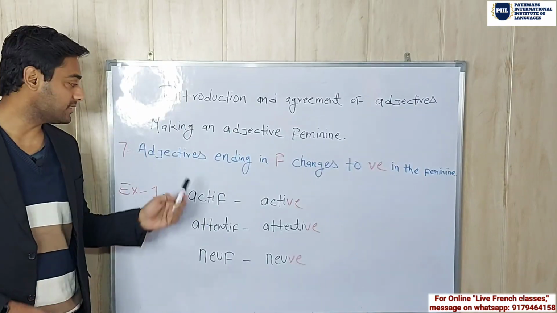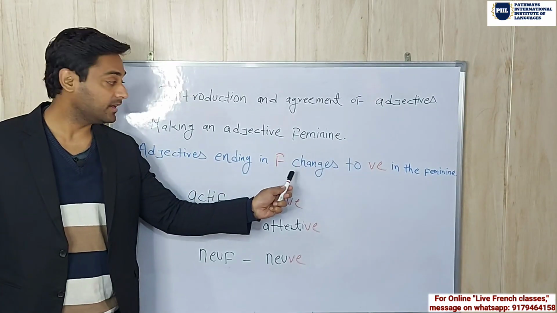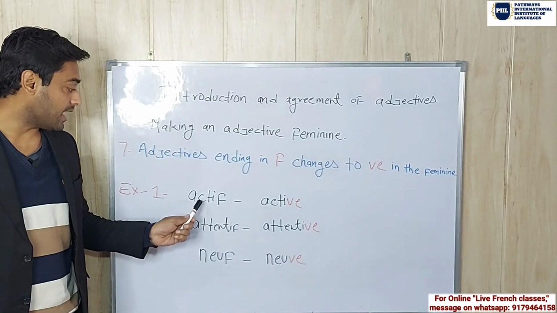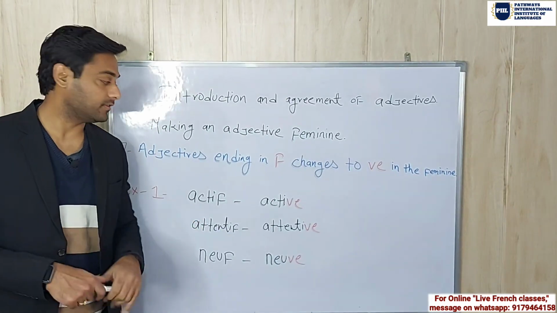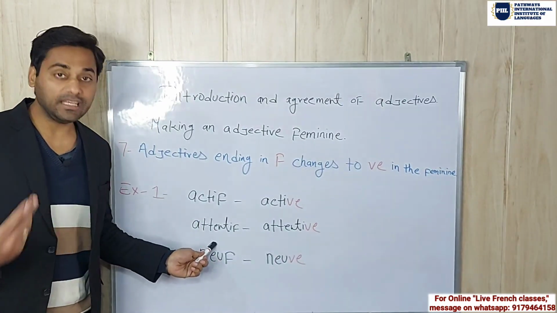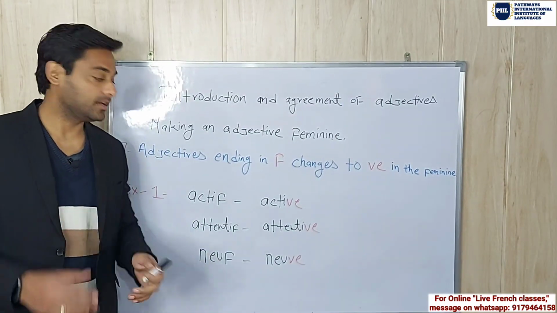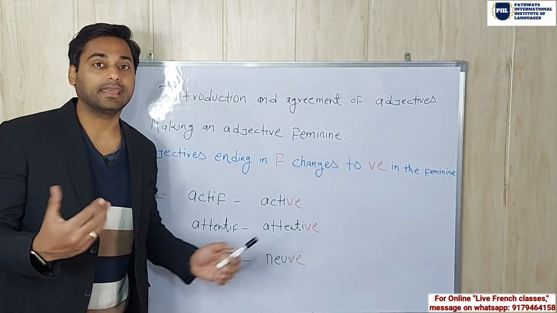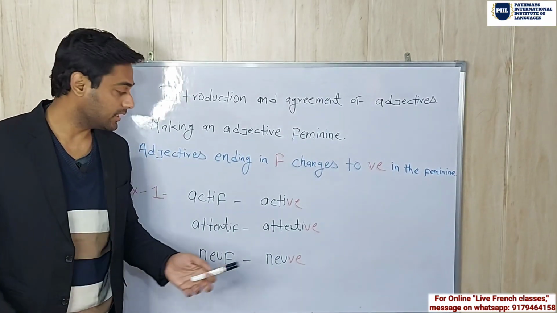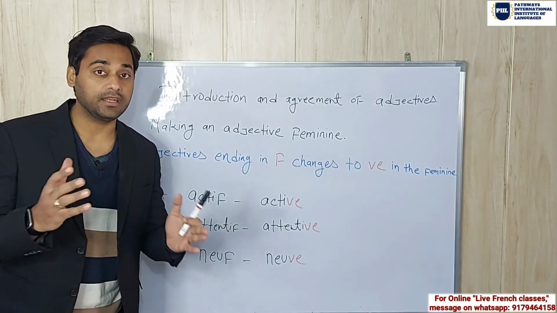The seventh rule is adjectives ending in F change to VE in the feminine. For example, actif. Actif means active. It becomes active in feminine. Attentif. Attentif means attentive. So it becomes attentive in feminine. Neuf. Neuf also means new. It becomes neuve in feminine.